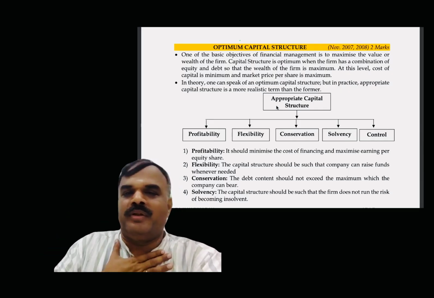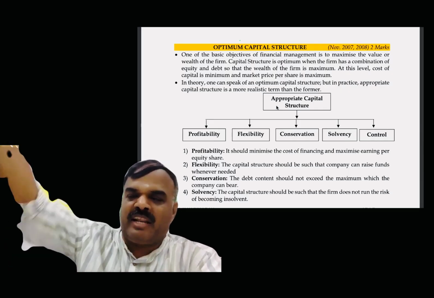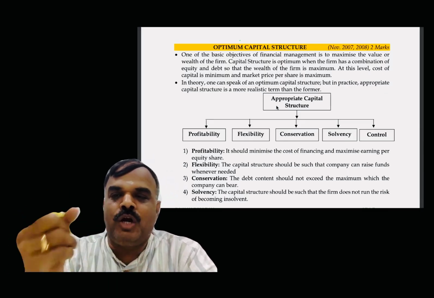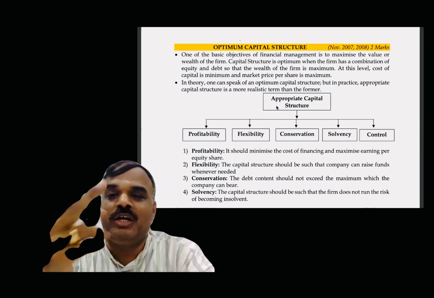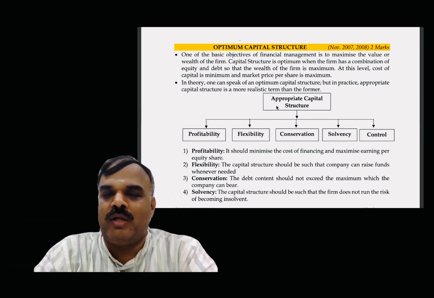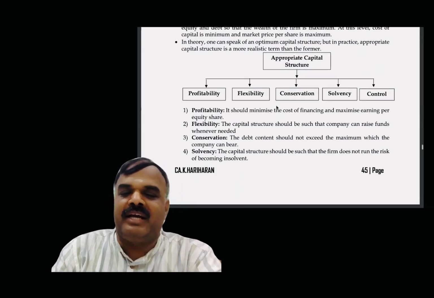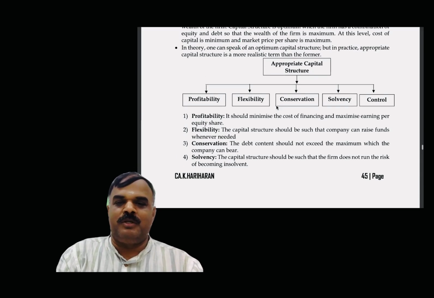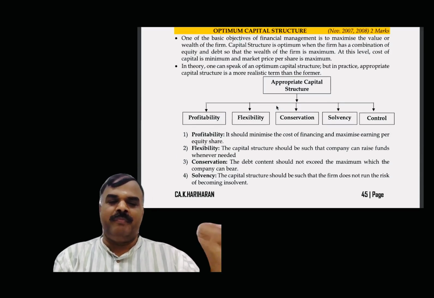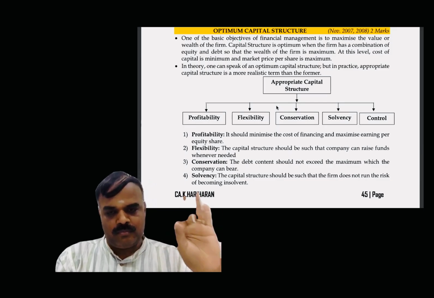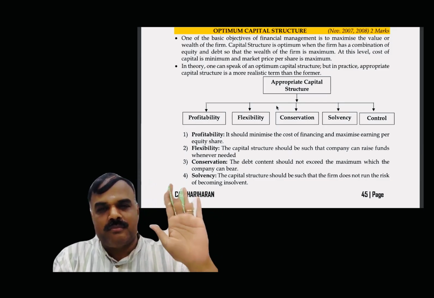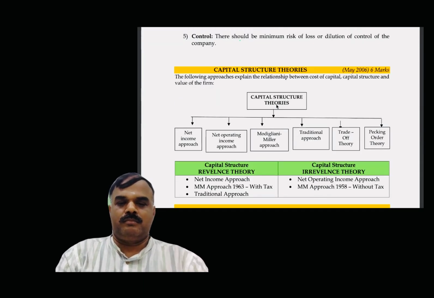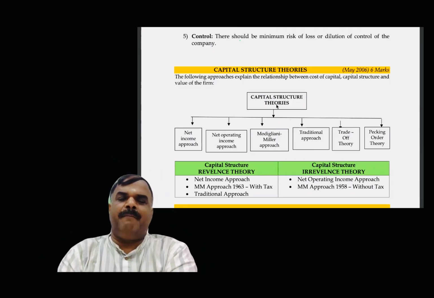If the debt becomes unbearable, the company may go into liquidation. So it should be conservation. It has to help us maintain solvency and should not lead to insolvency; the company would close. So for the solvency portion, you have to maintain control. Because of that, I should not lose the control. These are the five principles you have to remember with respect to appropriate capital structure. A very frequently asked question. What are they? Profitability, flexibility, conservation, solvency, control.